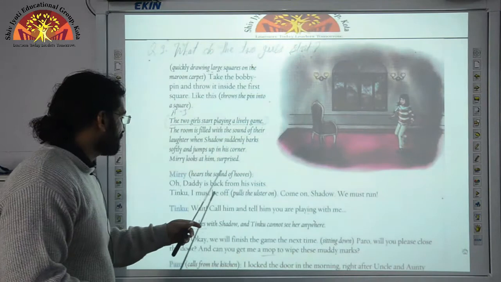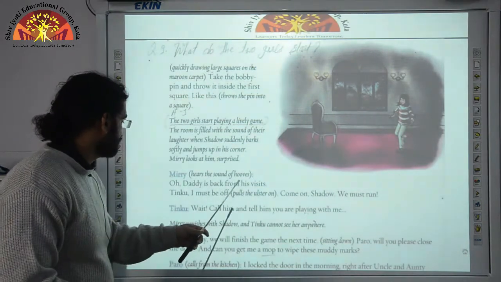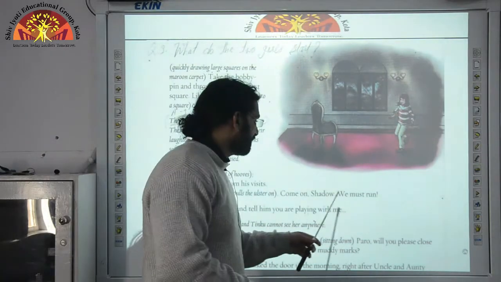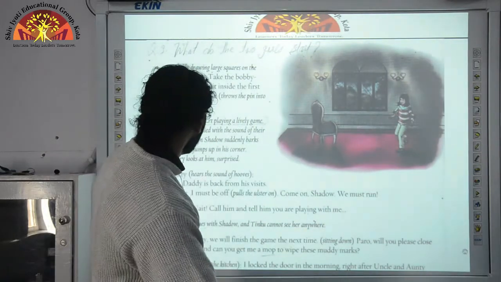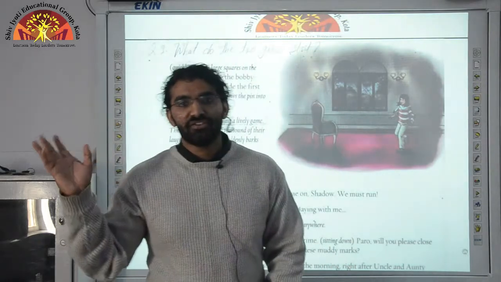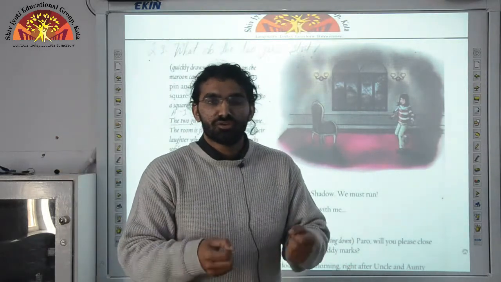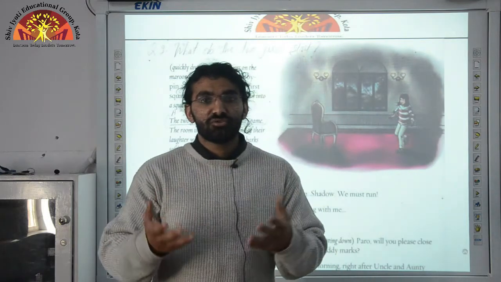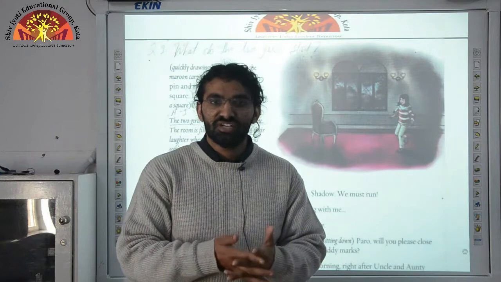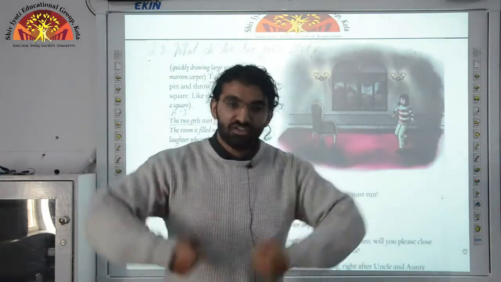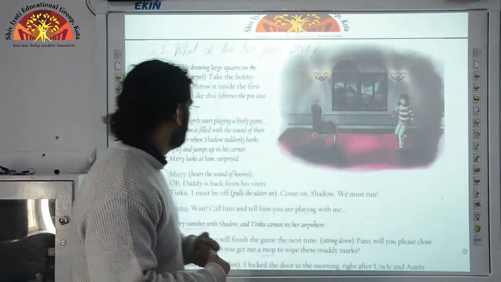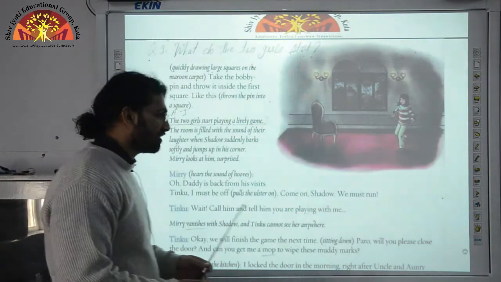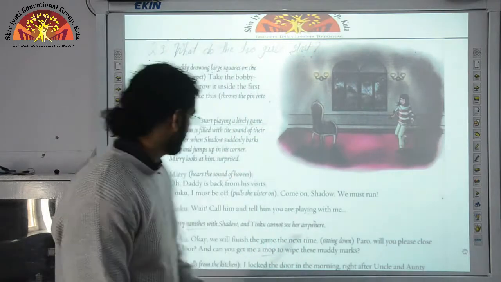Mary hears the sound of hooves. Oh, Daddy is back from his visits. Tinku, I must be off. Pull the ulster on. Come on, Shadow, we must run. Mary gets to hear the sound of her father's horse again, and she starts to behave in a manner of rush. She is wearing her overcoat, and they are about to leave now.